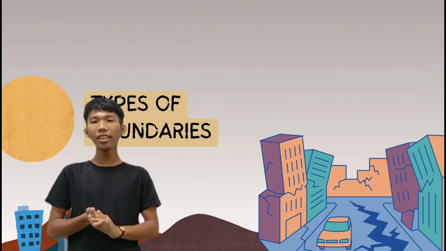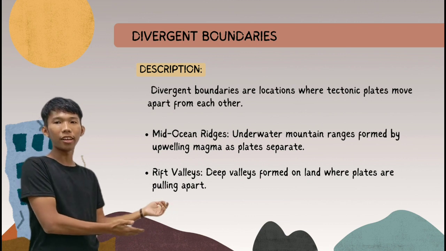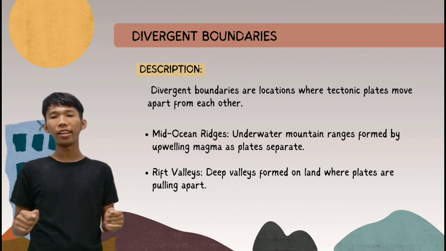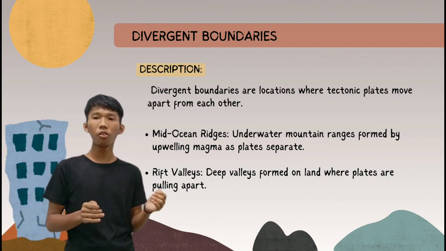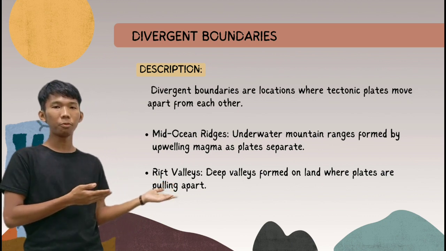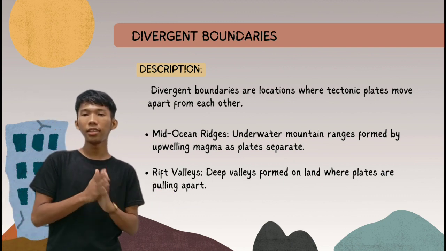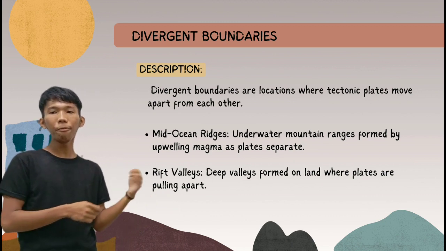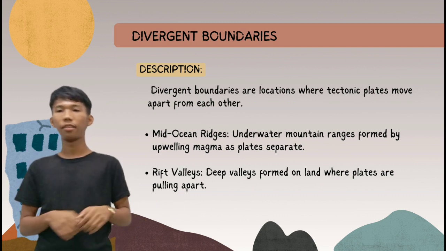Alright, first, the divergent boundary. Divergent boundaries are locations where the tectonic plates move apart from each other. There are two types of divergent boundaries. The mid-ocean ridges. What are the mid-ocean ridges? Underwater mountain ranges formed by upwelling magma as plates separate. Second, the rift valleys. What are the rift valleys? Deep valleys that are formed on land where plates are pulling apart.